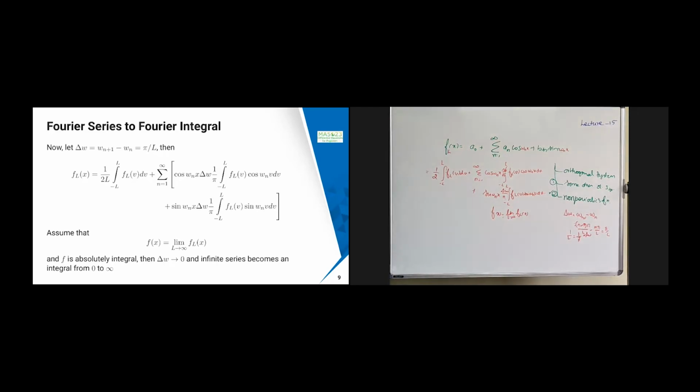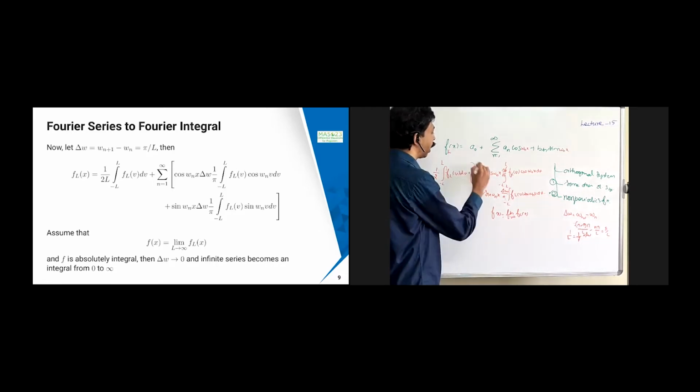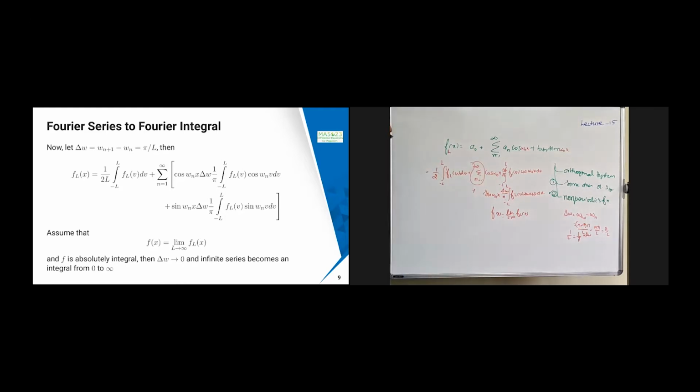If delta w tends to 0, whatever I have here, this summation, you know the relation between the summation and the integral: if you are taking a discrete sum, you get n equal to 1 to infinity. If you have a continuous thing instead of a discrete thing, then we have the integral symbol. Even if you know the history of the integral, it is the same thing. It is a summation only.